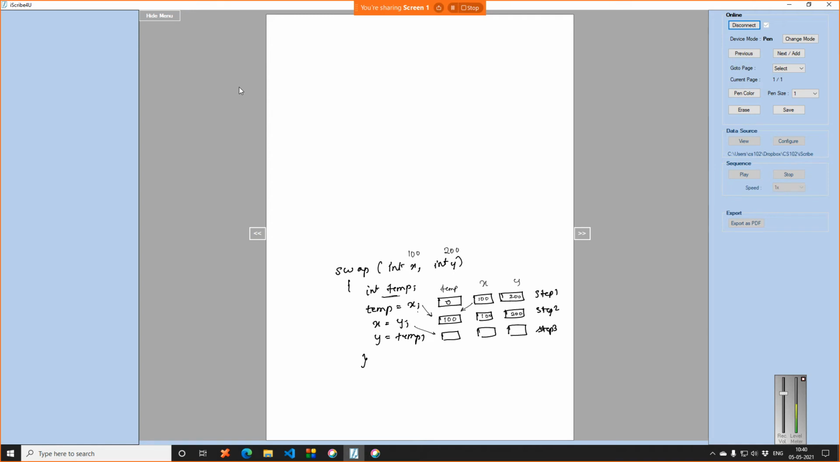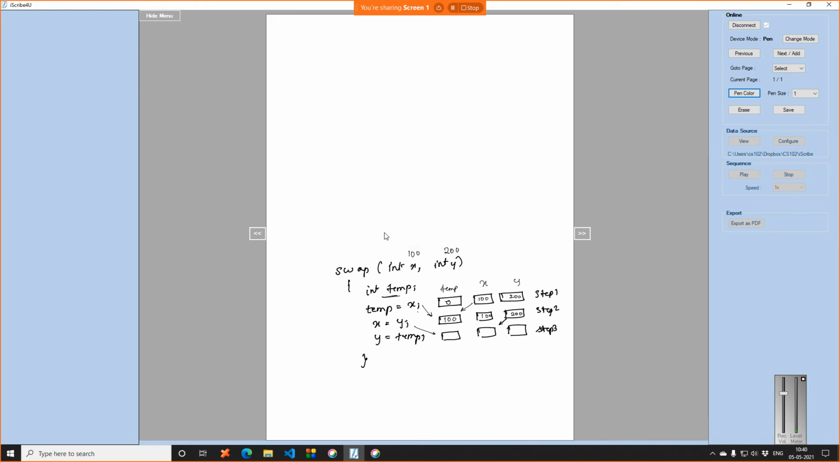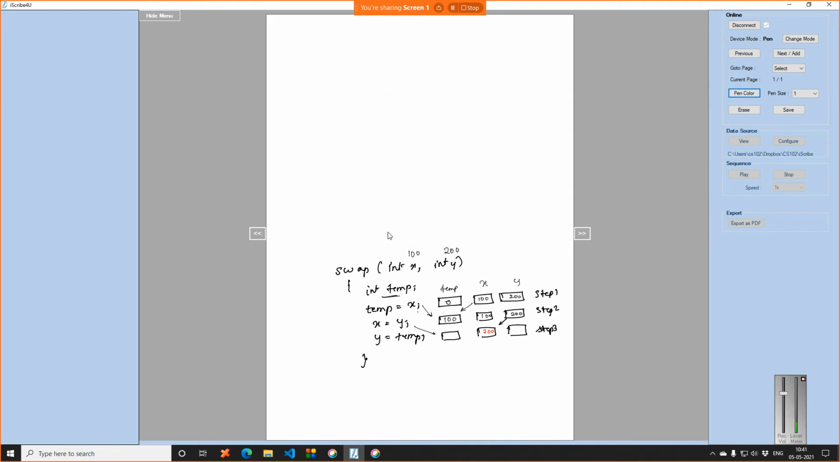In the next step, I am saying the value of y goes to x. Pen color is red. So the value of y goes to x, right? The value of temp and y does not change, so let me make it in black color only. These are unchanged values. As you see now, x and y both are 200.